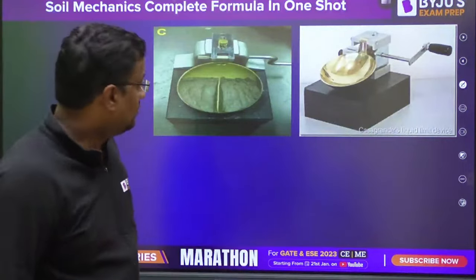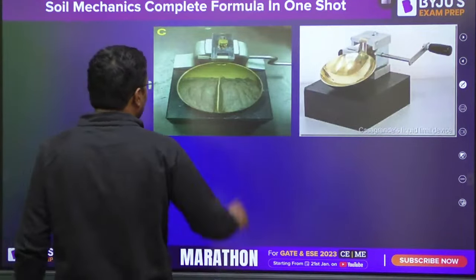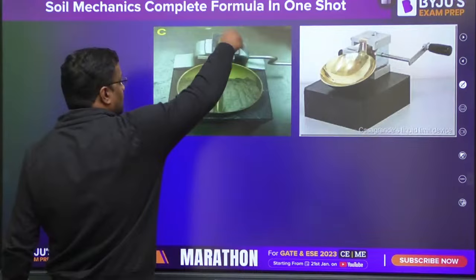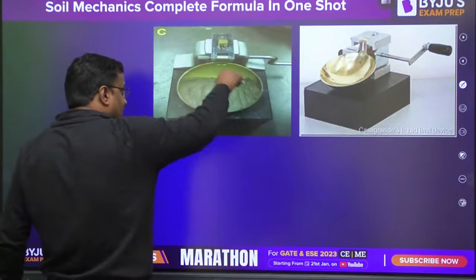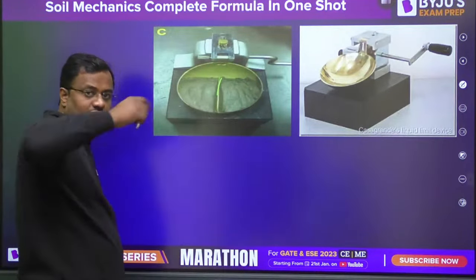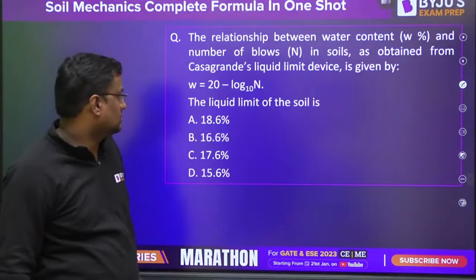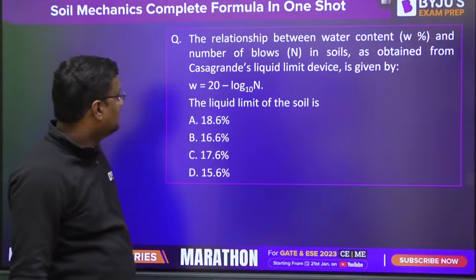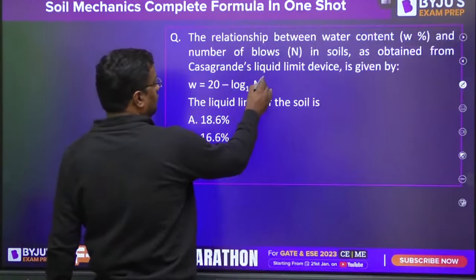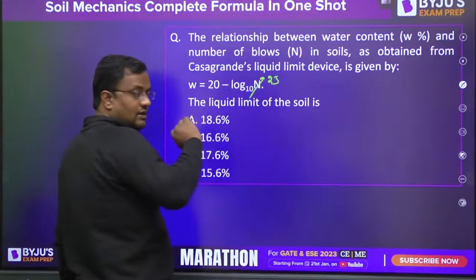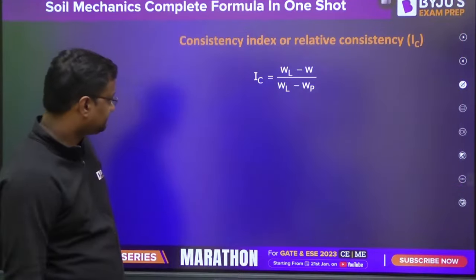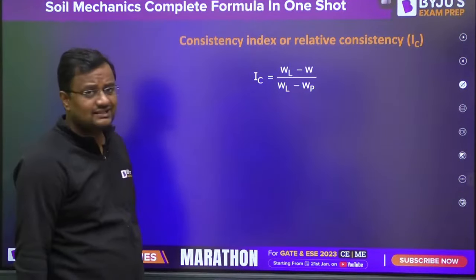Now to find the liquid limit, we make a paste. We cut it with a Casagrande knife and count the number of blows, that is, after how many blows the groove will close. The liquid limit corresponds to 25 blows. Now this is the consistency index.